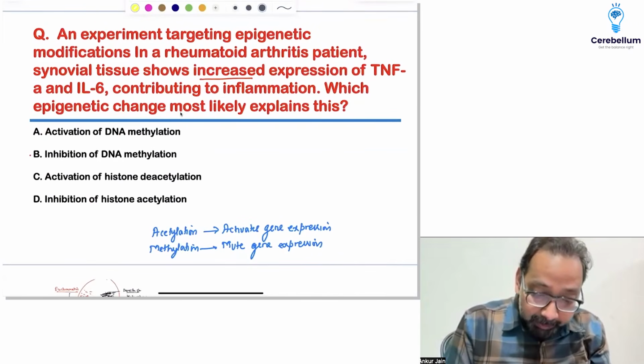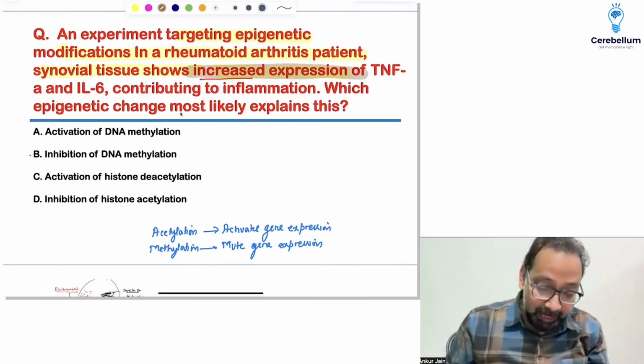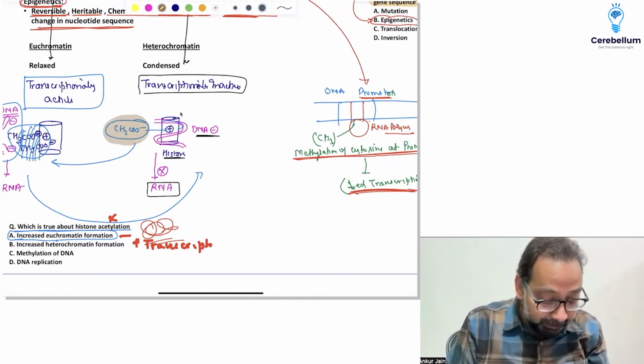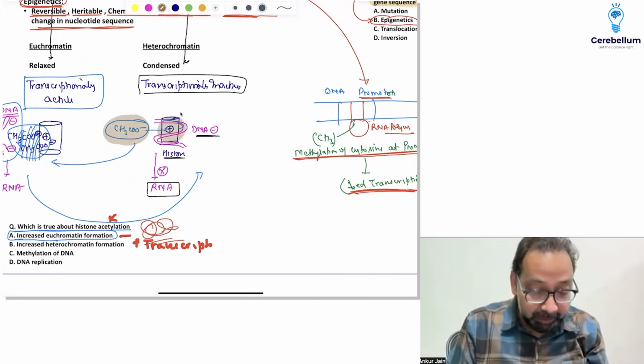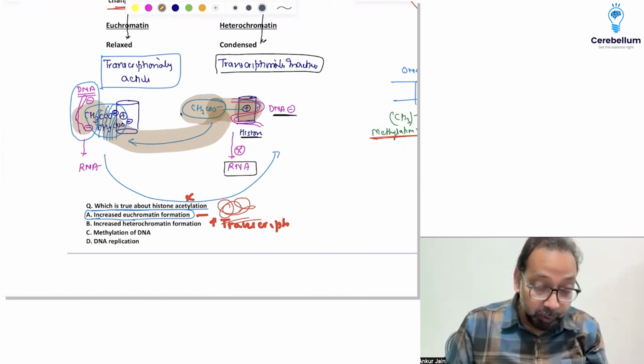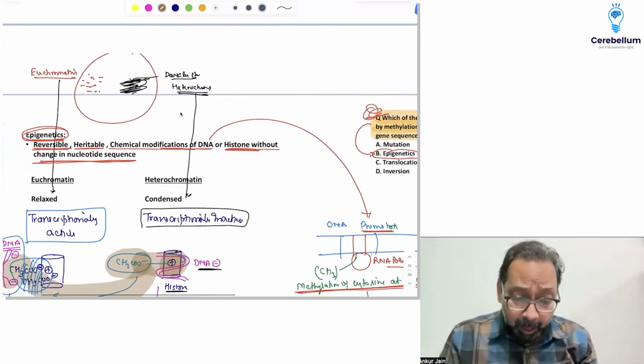An experiment targeting epigenetic modification in a rheumatoid arthritis patient aims to increase expression. This is important. Acetylation of histone: the acetyl group has a negative charge, histone has a positive charge. If they bind, charge is lost, DNA will relax, euchromatin forms, increasing transcription. So acetylation of histone increases transcription.